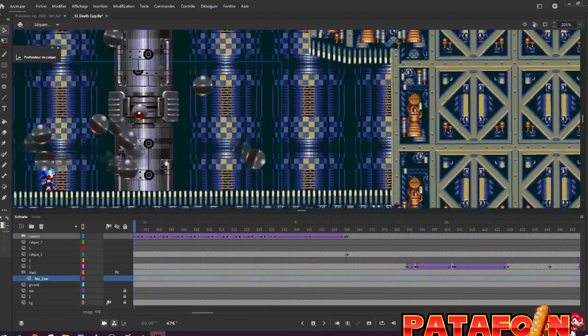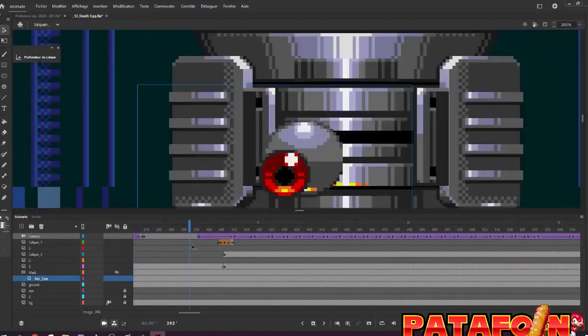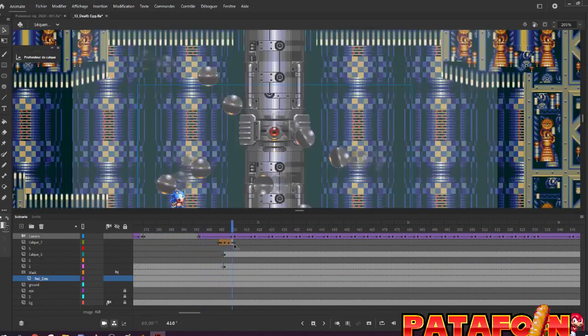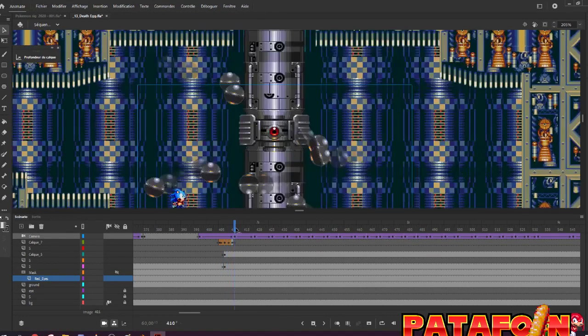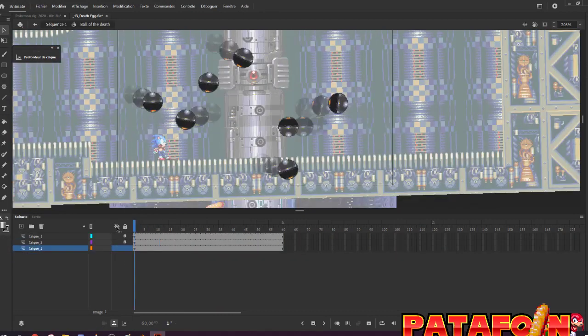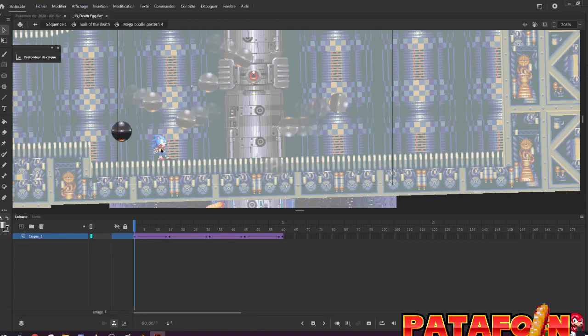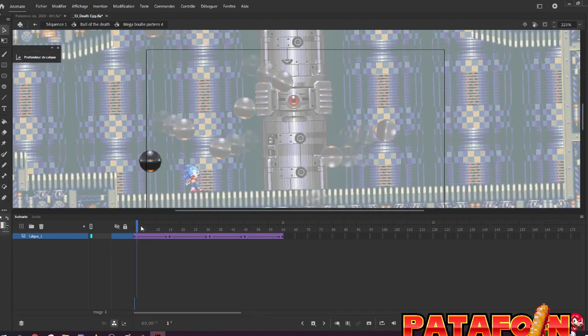So now the ball. What's happening with the big ball? Of course, a white flash to avoid making them pop up from nowhere. So the ball, I don't remember what I have done exactly. So let's see. One ball is doing, I think, one cycle.